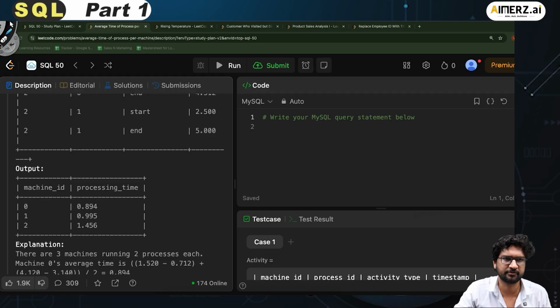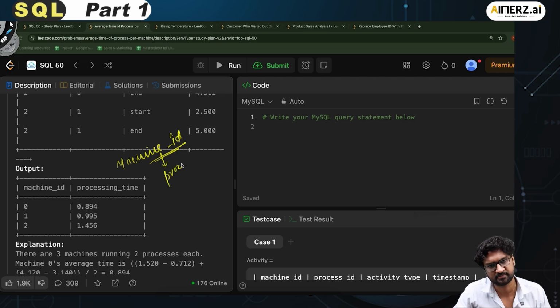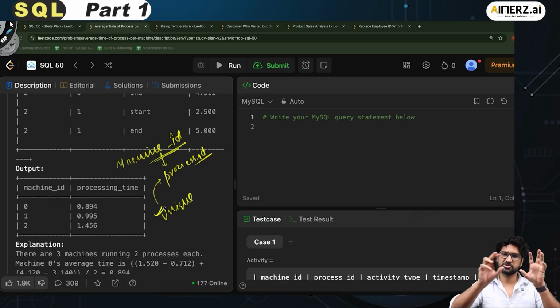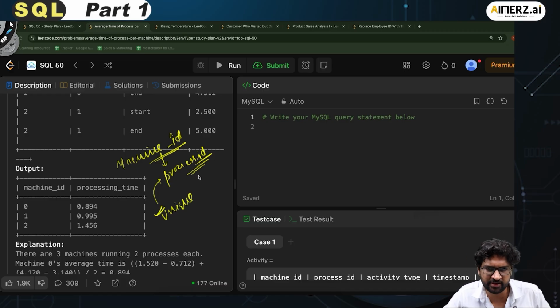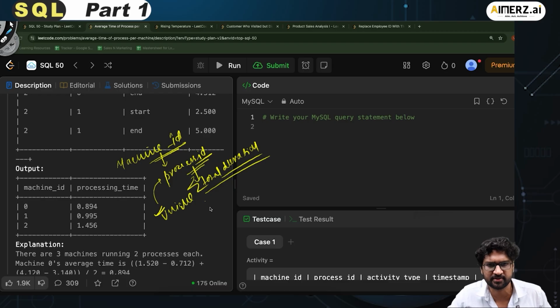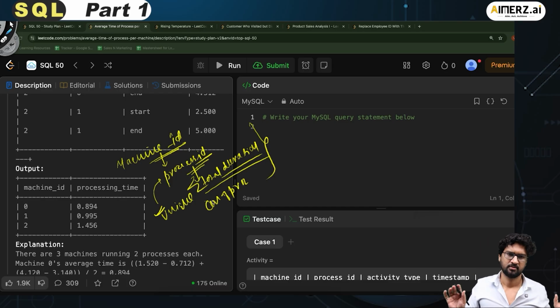So what I have to do is that for each machine ID, for a given process ID, I have to go and find how many unique process IDs are there so that I know that a machine runs how many times. And for each of the process ID, what is the total duration? Total duration. And then I have to sum the total duration divided by the count of processes. If I do this, I will be able to get what I'm trying to achieve, right? Fair enough.